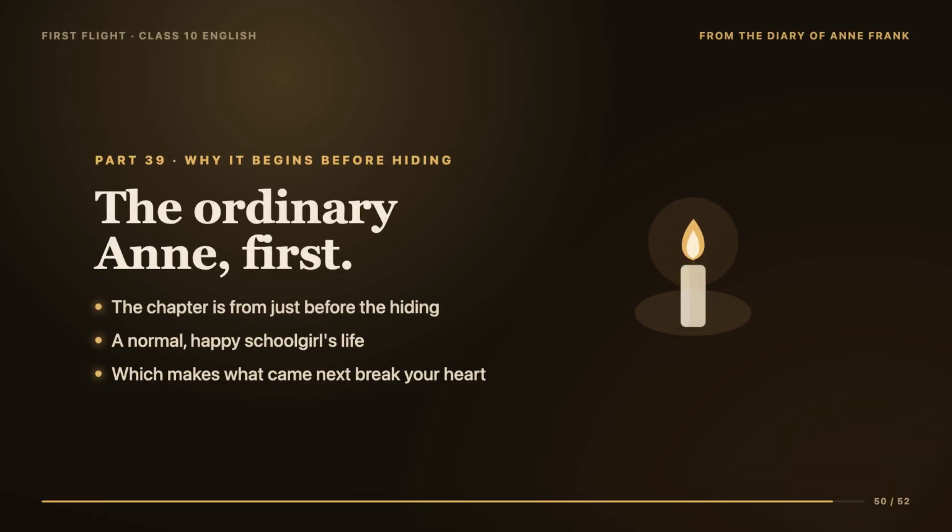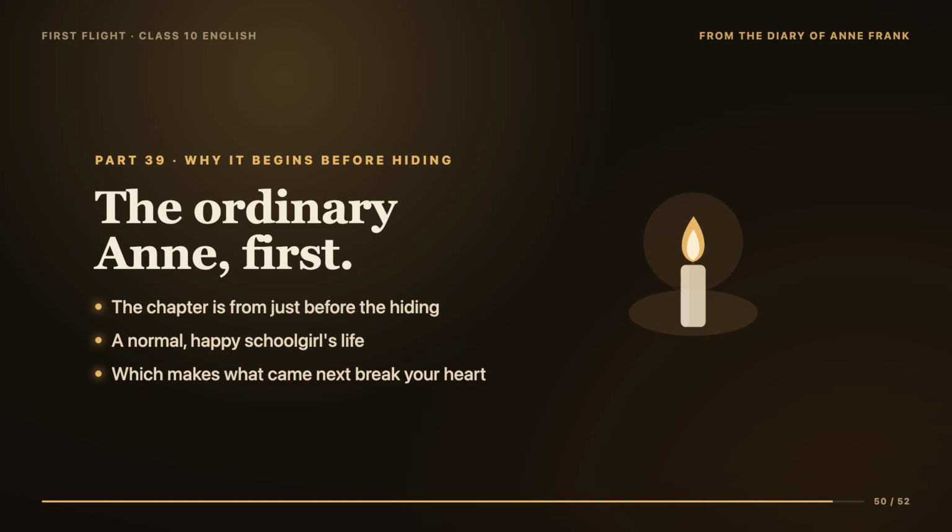If Anne is most famous for the time in hiding, why does the chapter in your book focus on her school, her friends, and her teacher, Mr. Keesing? Here is the answer. The chapter comes from the early part of the diary, from the days just before the family disappeared into hiding.